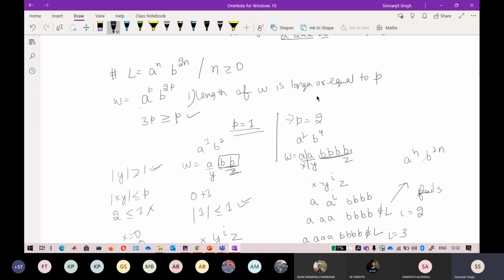Okay, so for any string, you can also take the pumping length equal to 3. So you have to have this condition satisfied in your example. Okay, I hope you understand this one. If you have any doubt, you can ask me.